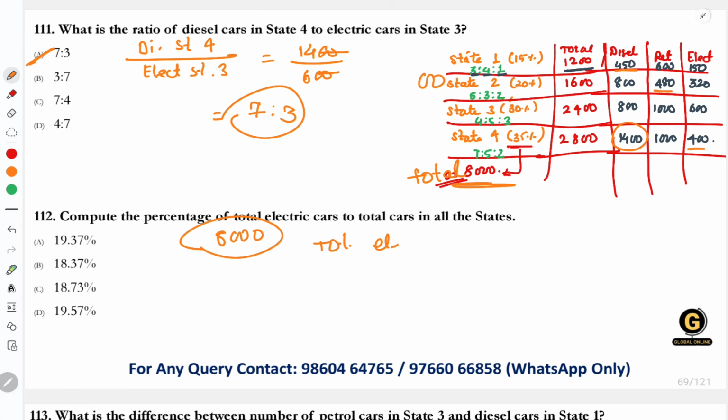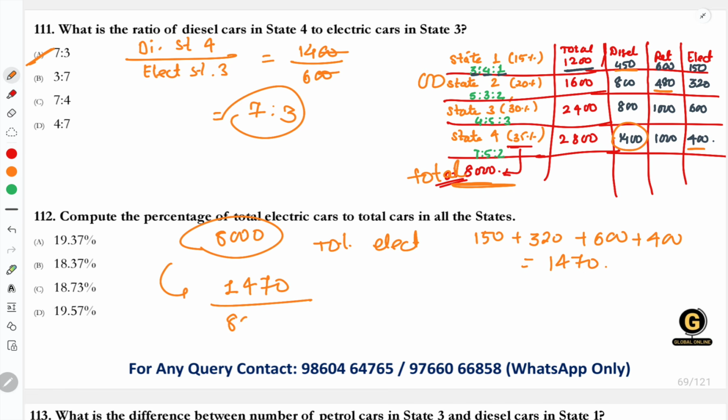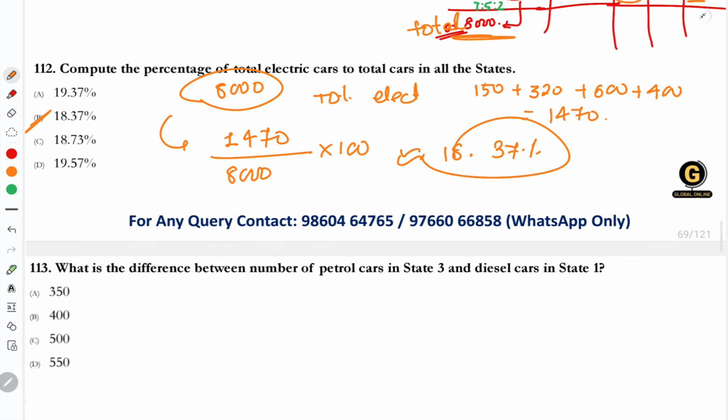Adding all of these: 150 in state 1, 320 in state 2, 600 in state 3 and 400 in state 4, the total is 1470. Percentage will be 1470, the total electric cars, divided by the total cars 8,000, into 100. After solving this, I get approximately 18.37%. So option B is the correct answer.